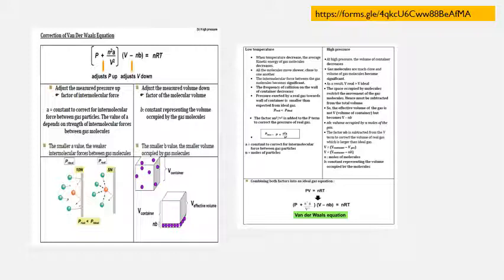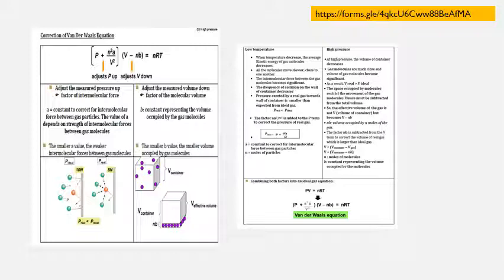So kita tengok dekat sini, apa yang kita boleh kaitkan dengan van der Waals equation. So when temperature decreases, we know that the average kinetic energy of the molecules decreases. Therefore the molecules tu akan bergerak dengan lebih slower, and then dia akan rapat-rapat antara satu sama lain. Dia akan closer to each other. Therefore the intermolecular forces between the gas molecules tu dia akan become significant.